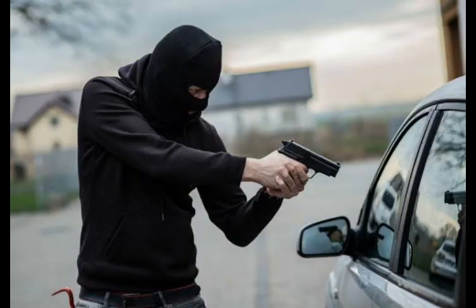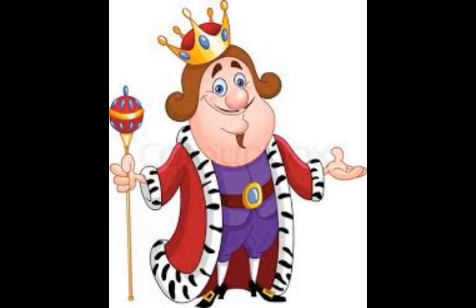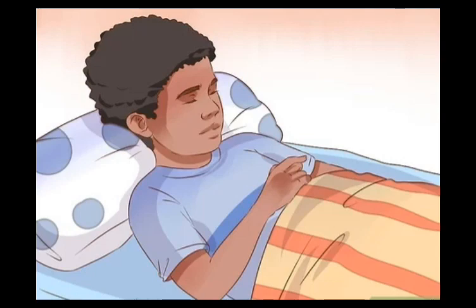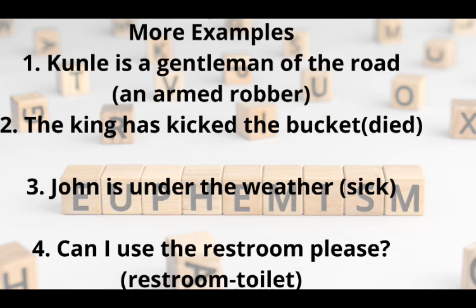Other examples are Kunle is a gentleman of the road. This refers to Kunle as what? An armed robber. The king has kicked the bucket. Instead of saying the king is dead, say the king has kicked the bucket. John is under the weather. Instead of saying John is sick, say John is under the weather. Can I use the restroom, please? Instead of saying can I use the toilet? Toilet sounds offensive somehow, but when you say the restroom, it sounds pleasant. So these are examples of euphemism.